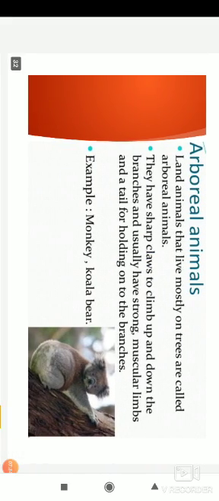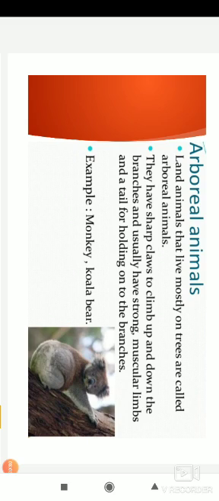Okay, the next set of animals are called arboreal. I told you about these animals, you can remember them: koala bear and monkey. These animals all live on trees. Okay, so they have very sharp claws, because you learned about the claws, right? They look so cute also, right? See, children, so nicely it looks, right? So they climb up and down the branches of the tree, because they have very sharp claws.